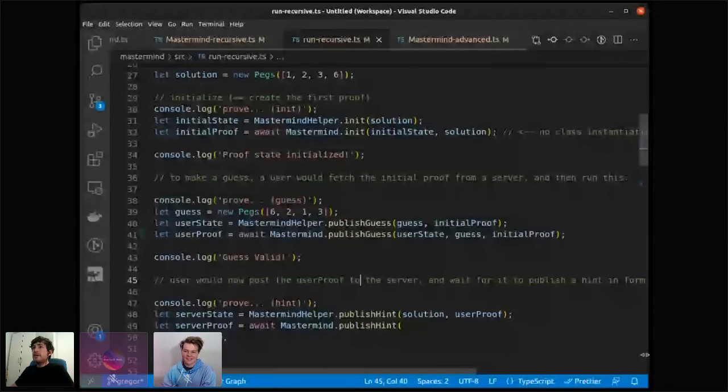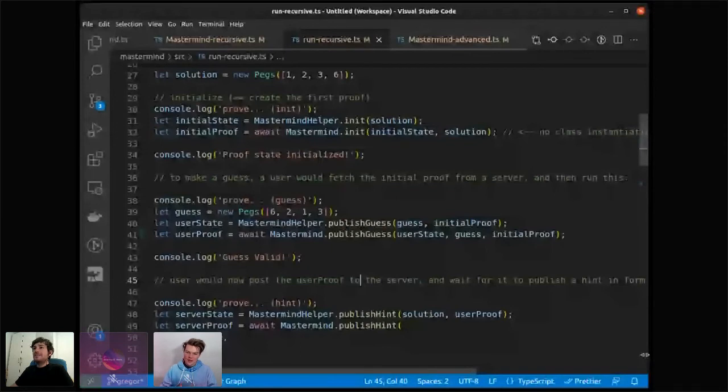Okay, so we imagine that this is like a server that has a service which is you can play a mastermind game with it, and somewhere in the beginning of the lifetime of this server, it will create this initial state, maybe, or maybe when you make some request, it will create this initial proof, and then you will fetch this initial proof from the service, and now you can make a proof.